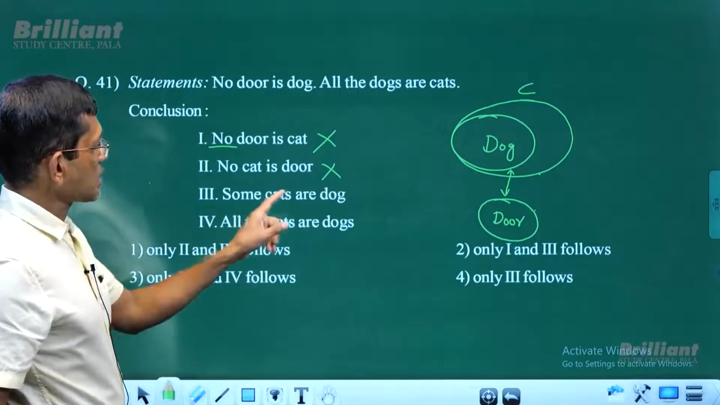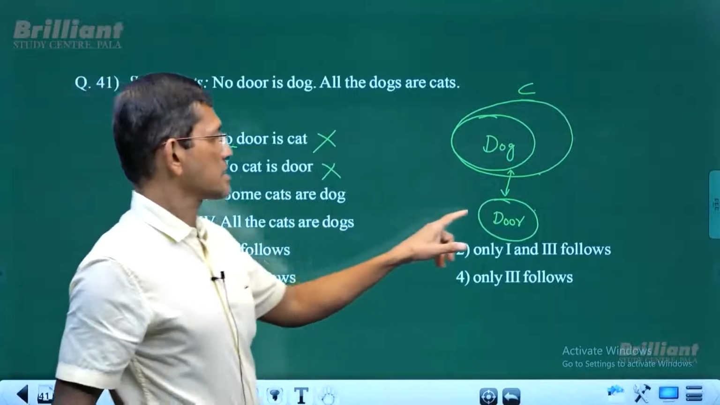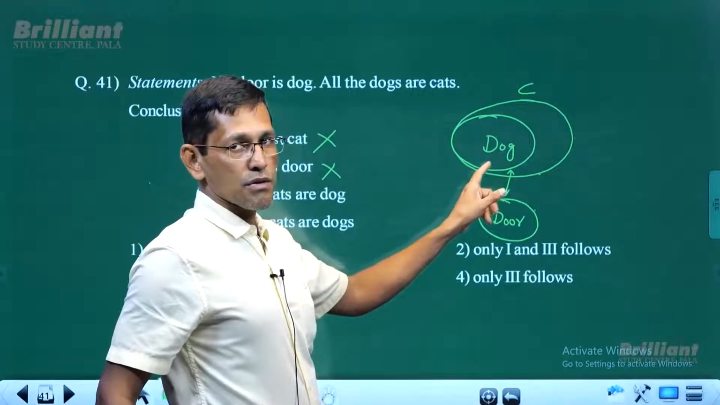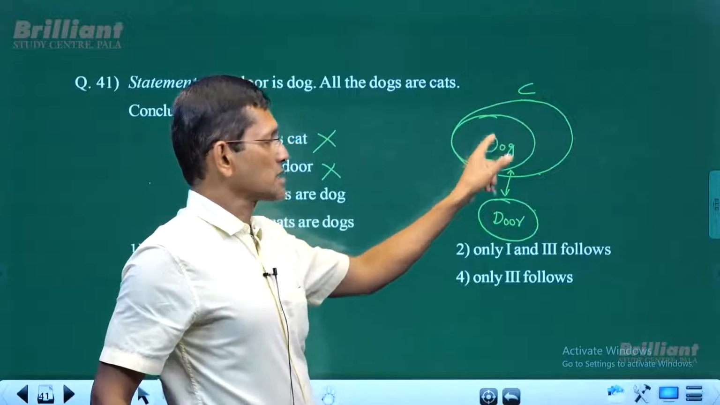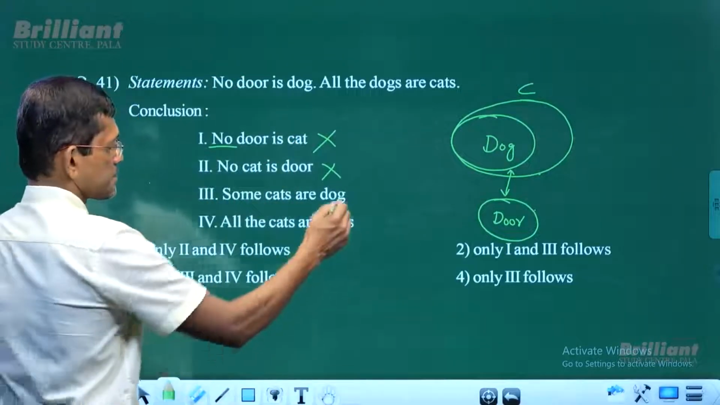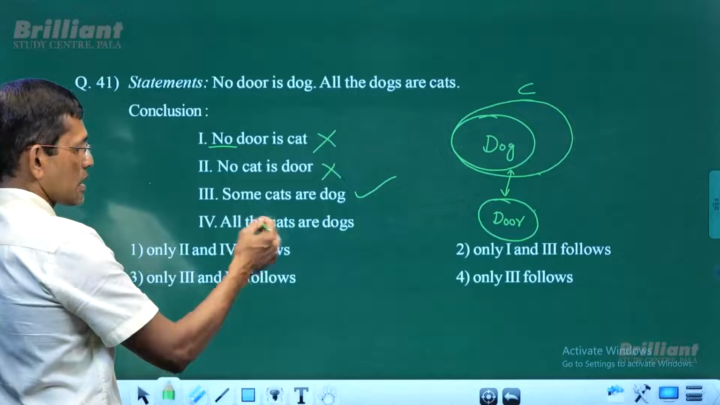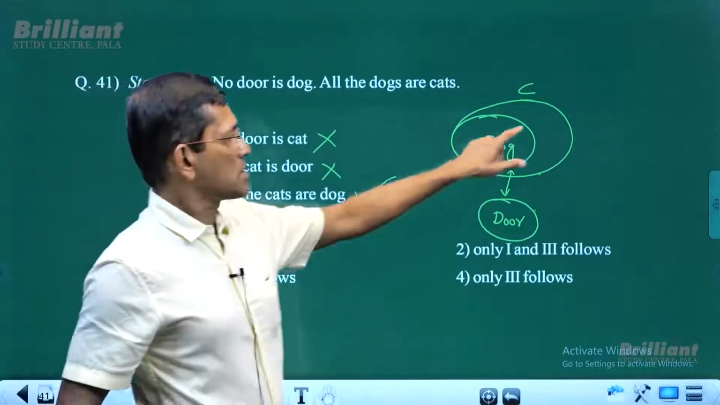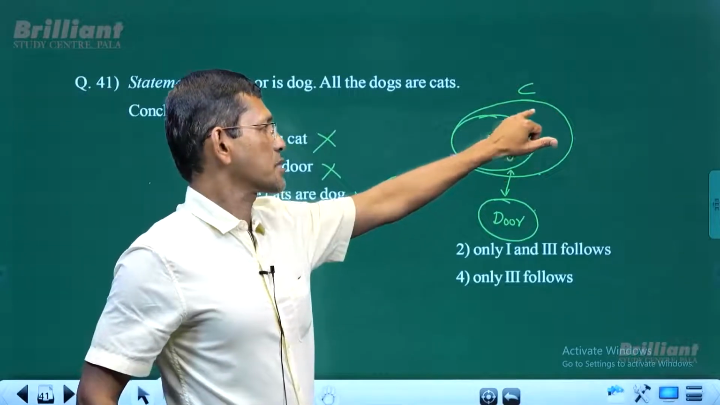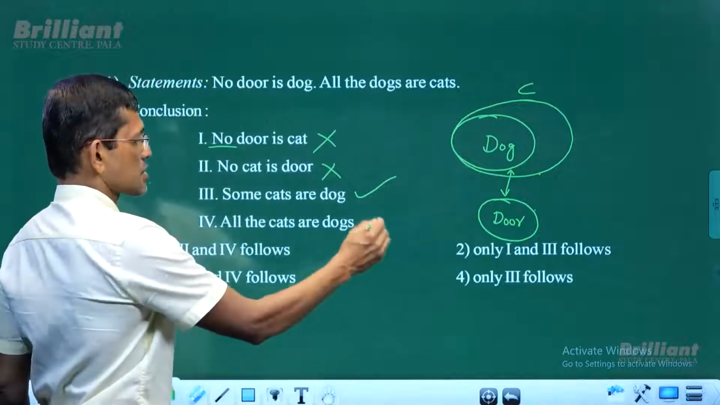Now, some cats are dogs. Well, some cats, are they dogs? All dogs are cats, so some cats are dogs. That's correct. And all the cats are dogs. All the cats, not really. Some of the cats are dogs, but all the cats are not dogs. So this one doesn't follow.